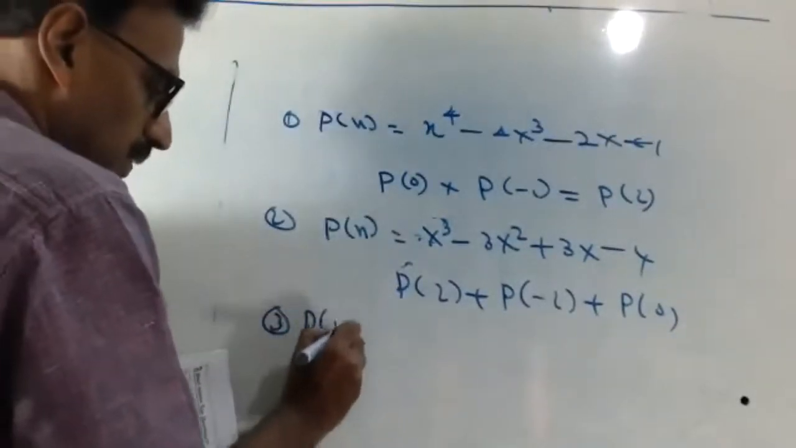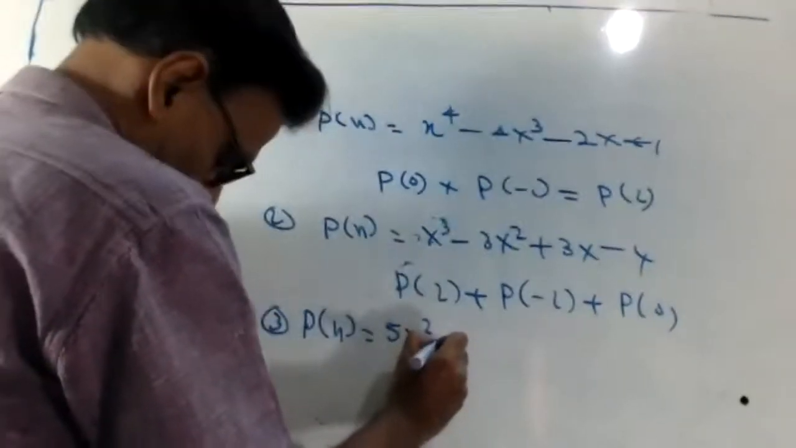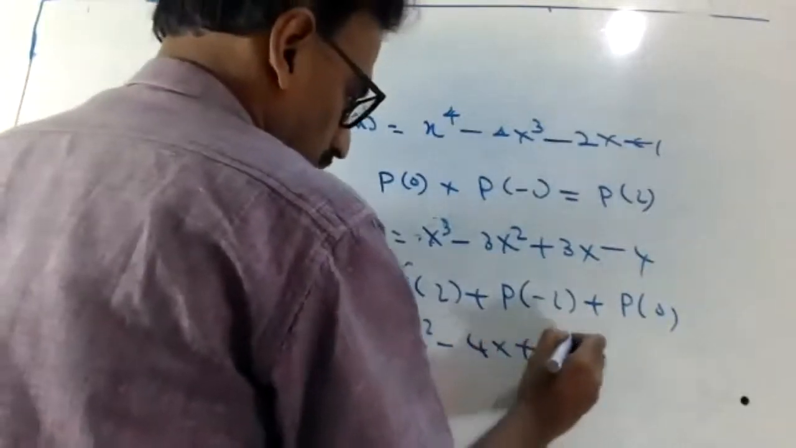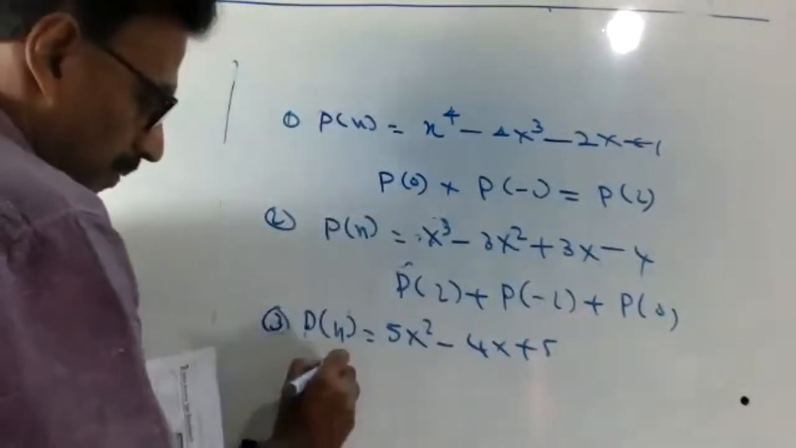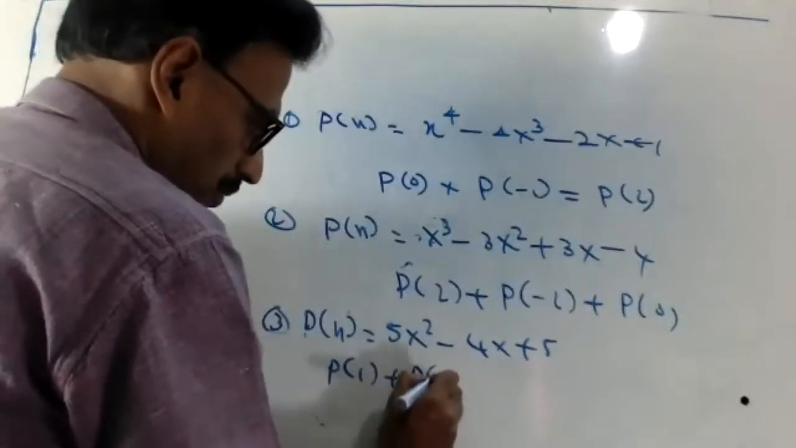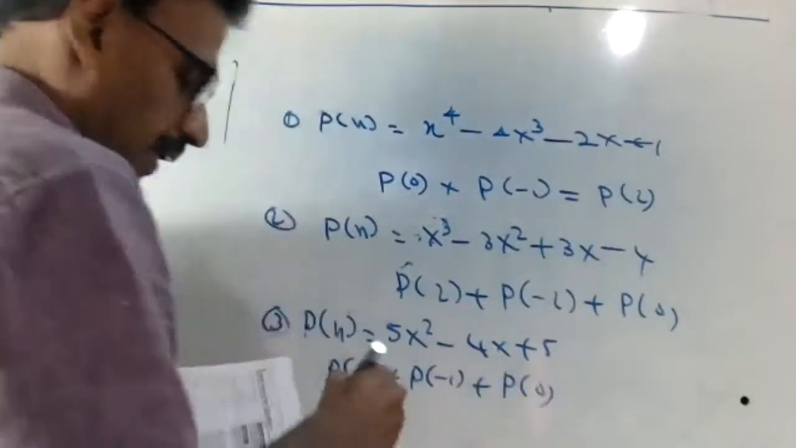P of x equal to 5x square minus 4x plus 5. Find P of 1 plus P of minus 1 plus P of 0. Okay, try this one.